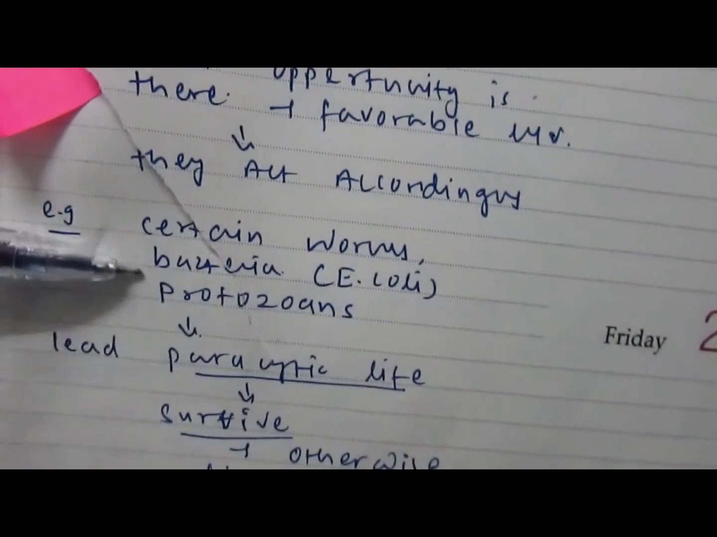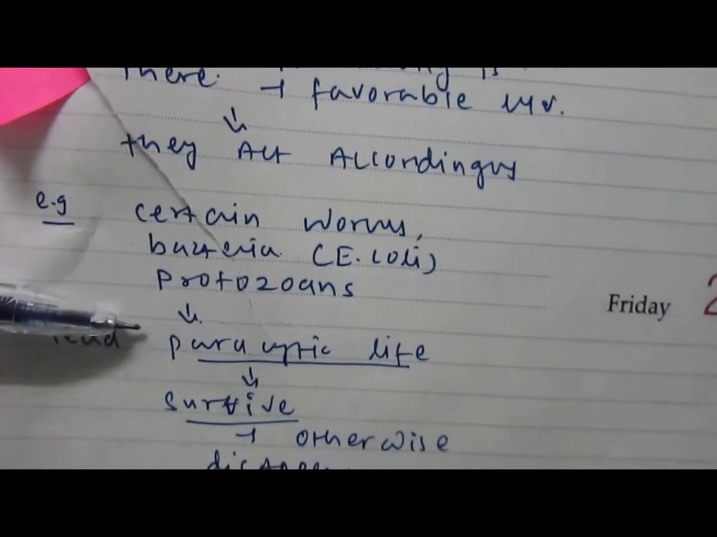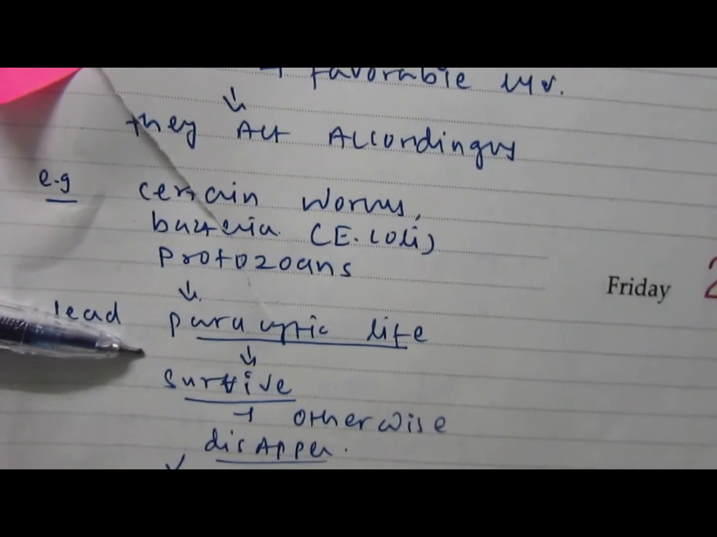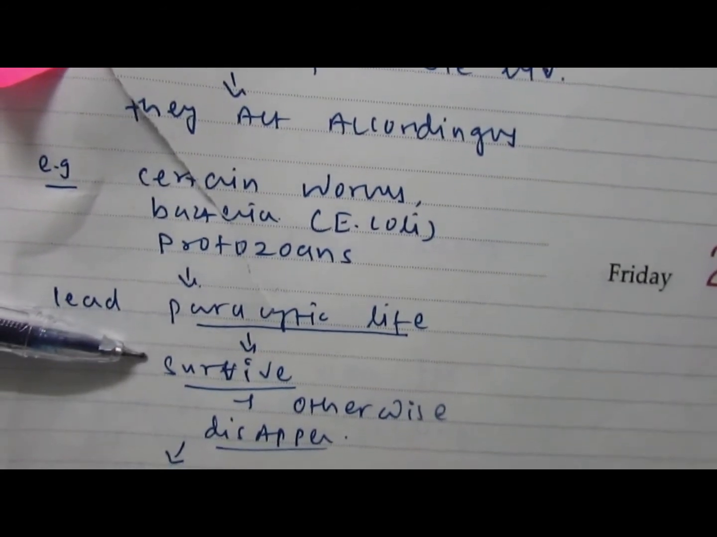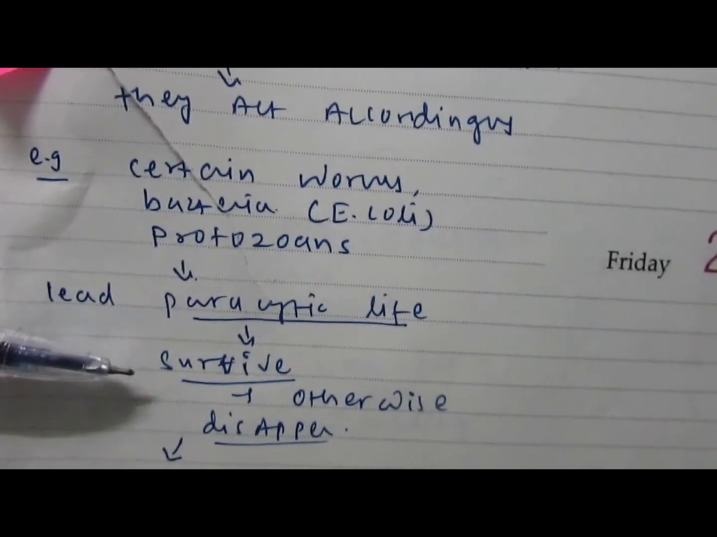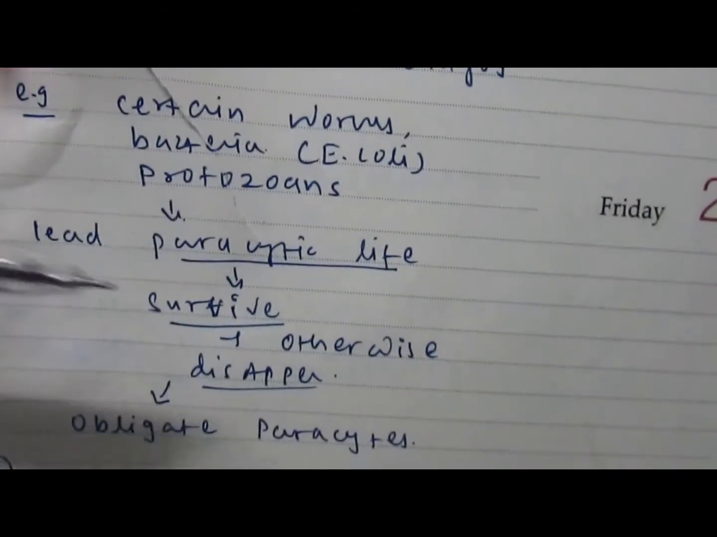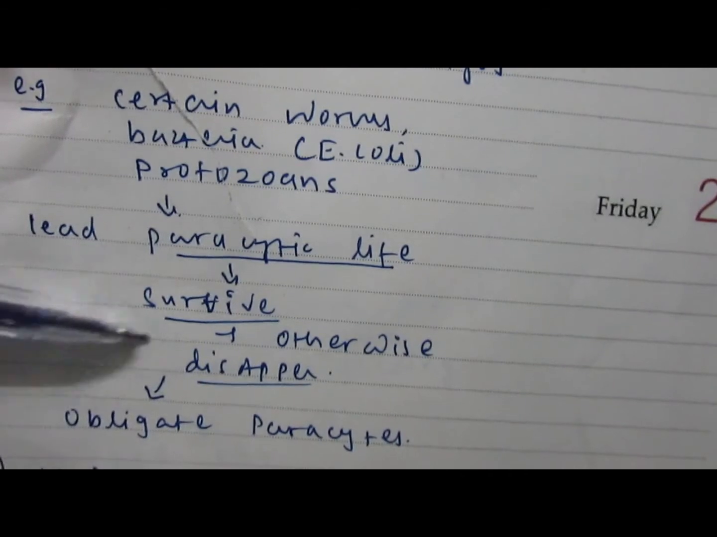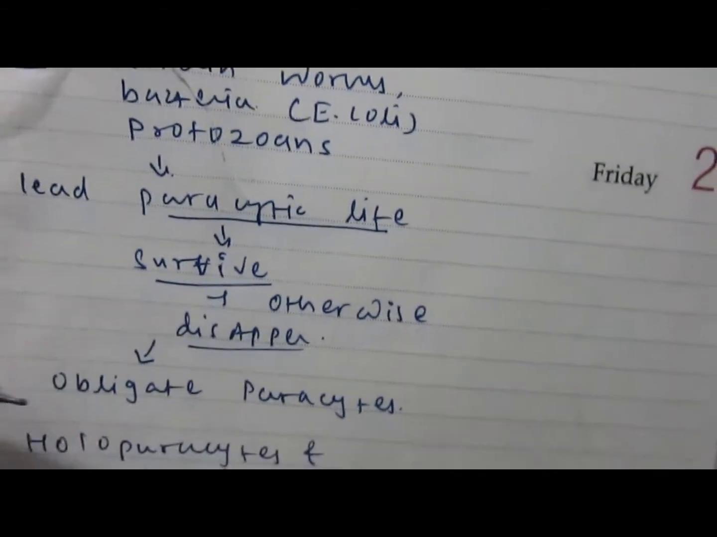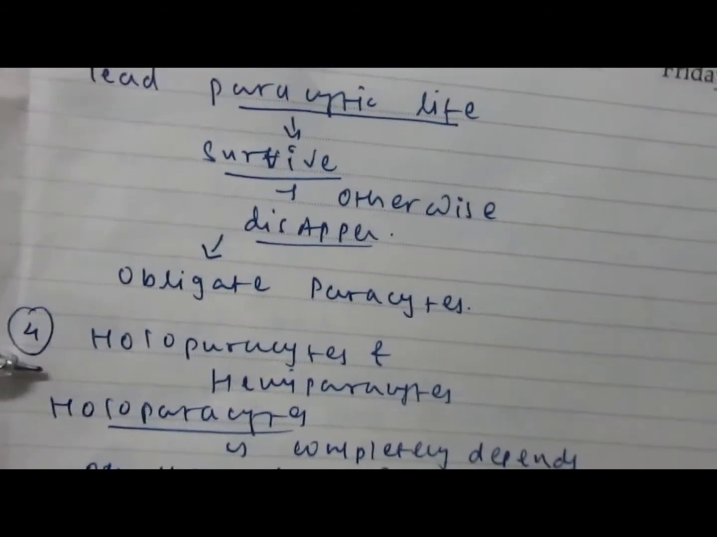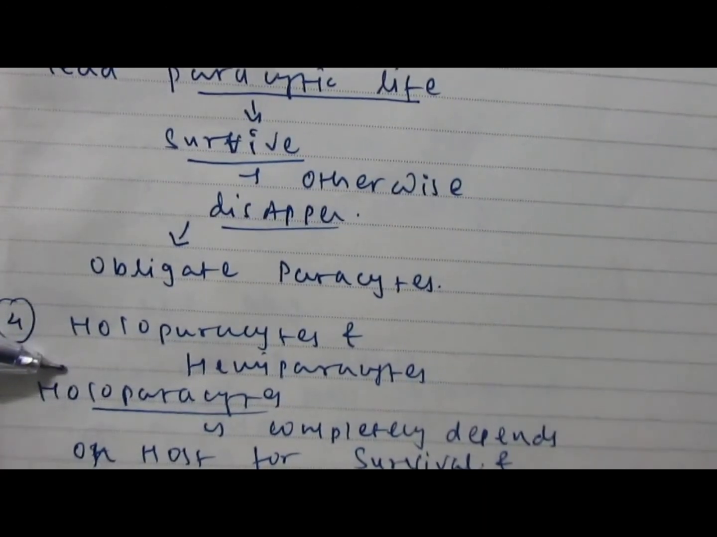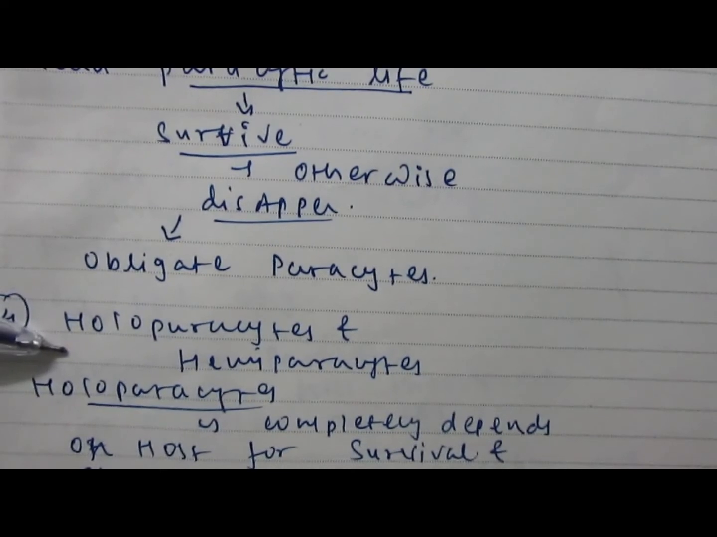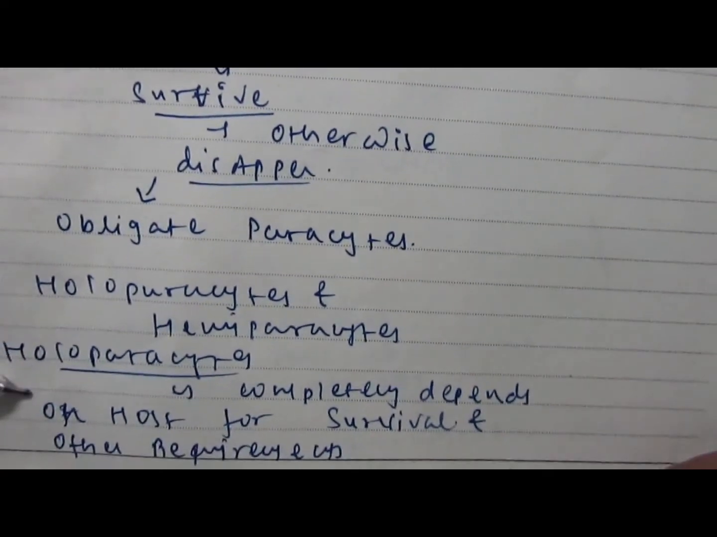If these facultative parasites live a parasitic life throughout in the host body, meaning they will survive inside the host body, otherwise they will disappear. If they cannot survive outside, then these are known as obligate parasites. Then the next type is holoparasites and hemiparasites. There is a slight difference between holoparasites as well as hemiparasites.